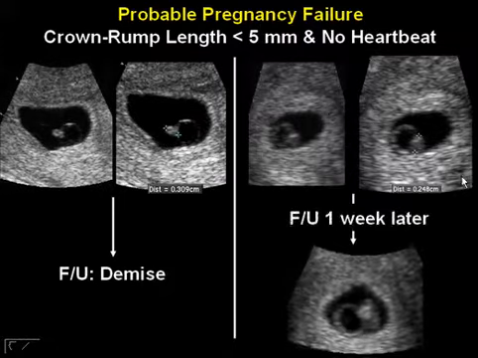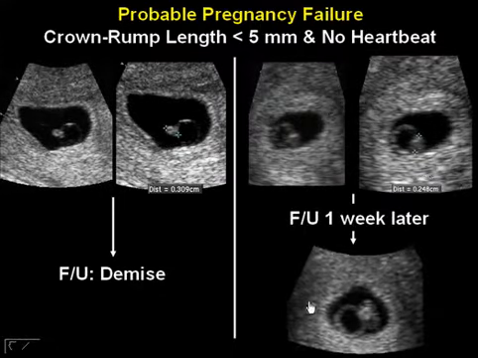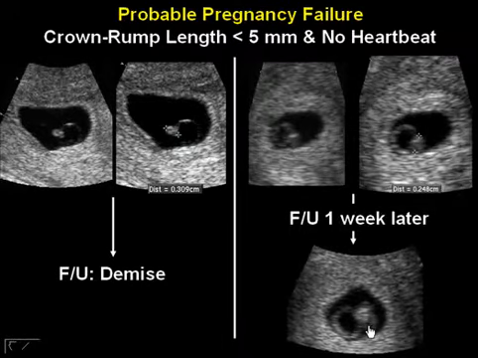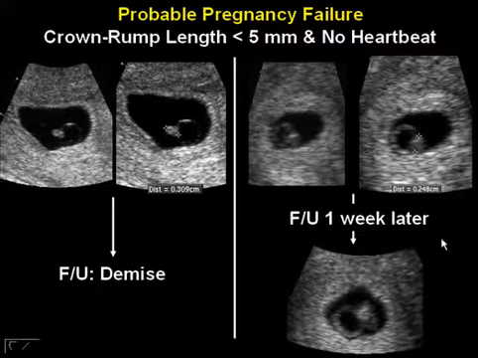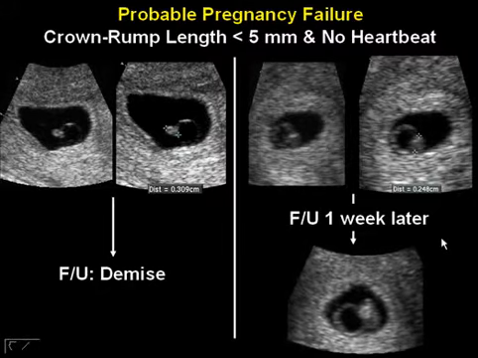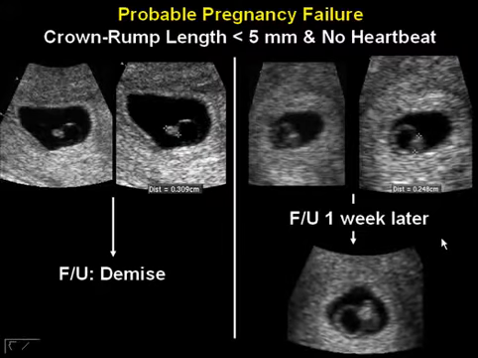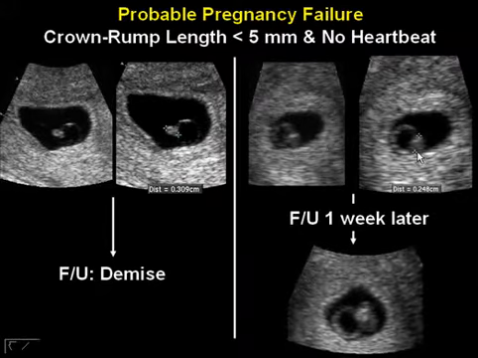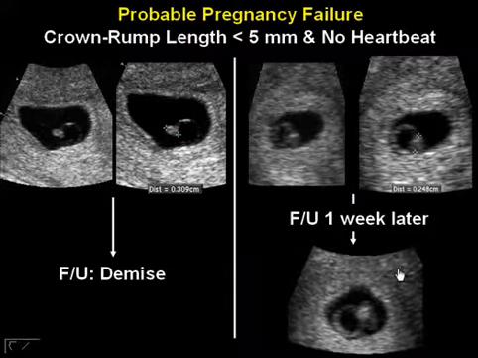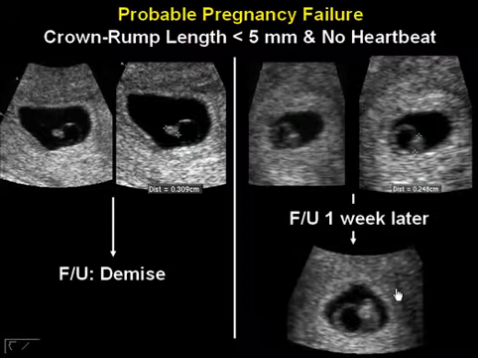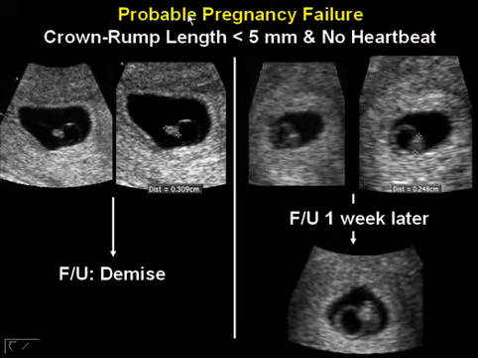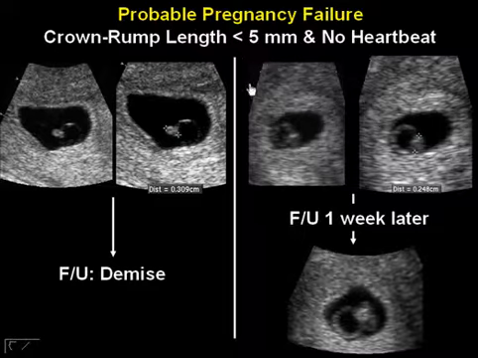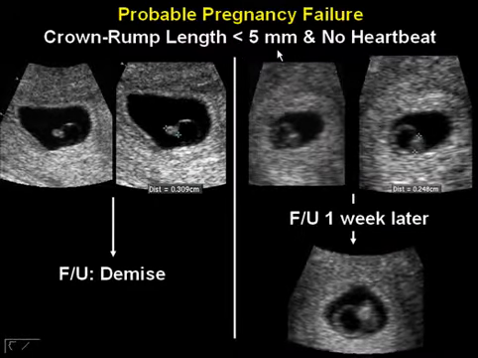The image on the case on the right, however, you can see 1 week later on follow-up, there is a heartbeat. It was surprising to us, but it's because we will occasionally see a heartbeat on follow-up. Occasionally, these cases with a measurable embryo with no heartbeat will go on to develop a heartbeat. It's because of these that we diagnose probable pregnancy failure, not definite pregnancy failure, whenever we see a crown rump length of 1 to 4 millimeters and no heartbeat.